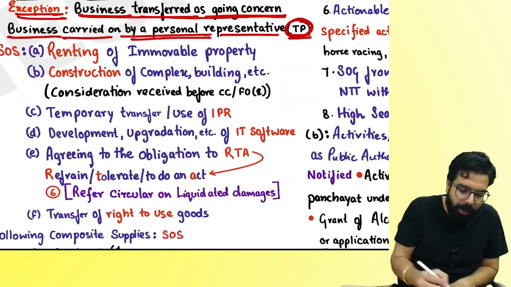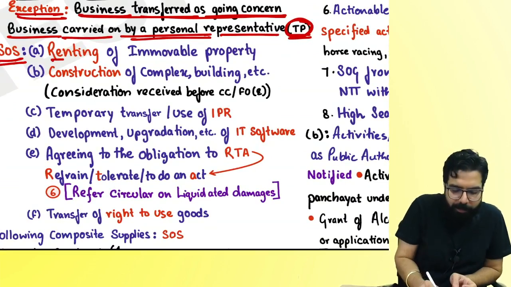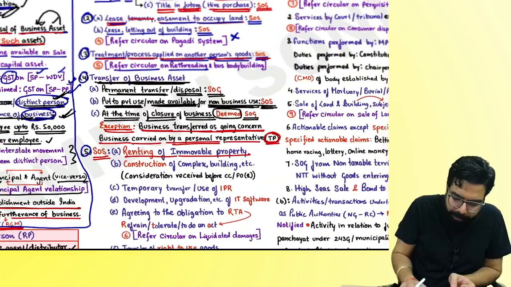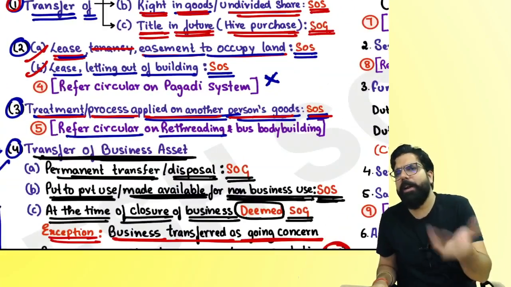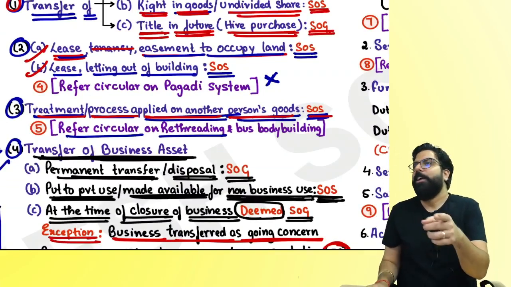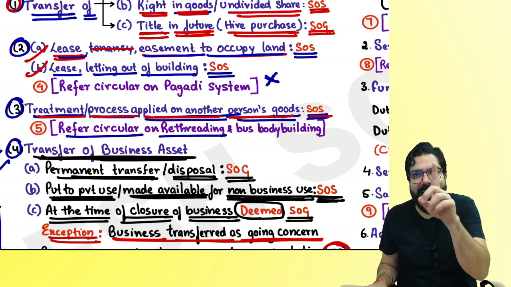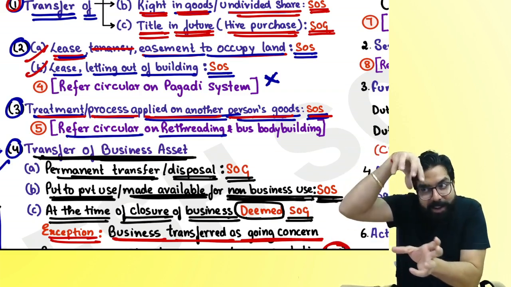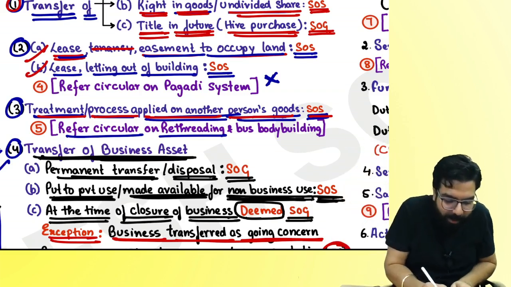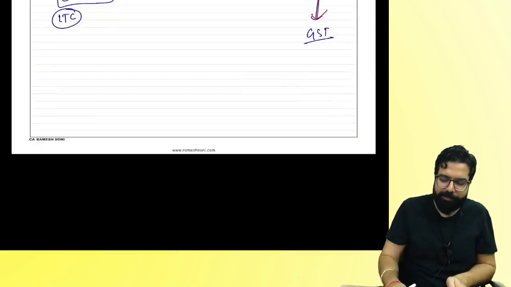Can I go ahead, everyone? Next. These things will always be treated as supply of service. Government told renting of immovable property. Sir, immovable property, so you already spoke here only. Where? Land and building, so I already spoke. Beta, only land and building is not immovable. Immovable means what? Land, benefit out of land, things attached to the land, anything which is attached to what is attached to the land. So people, here what we spoke was only land and building. Correct, everyone?